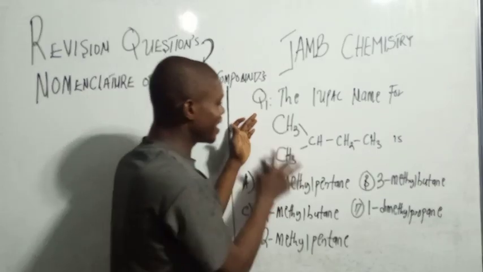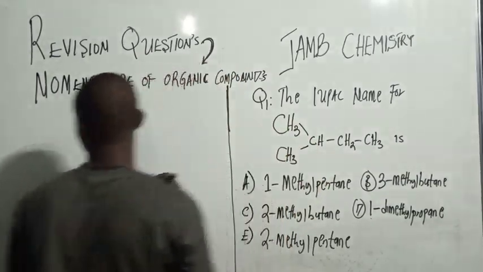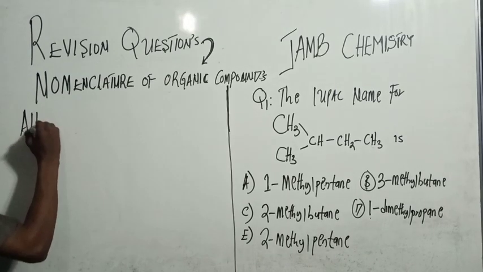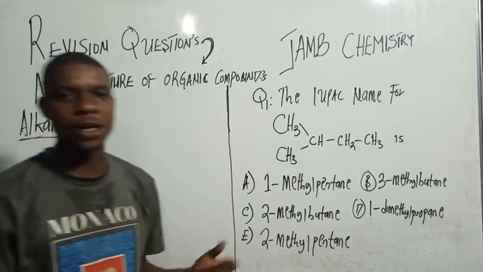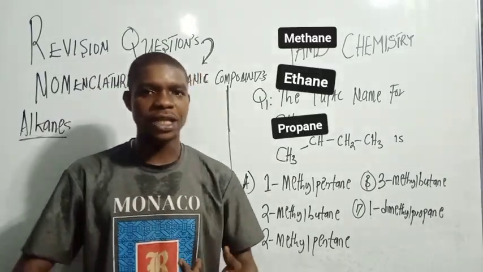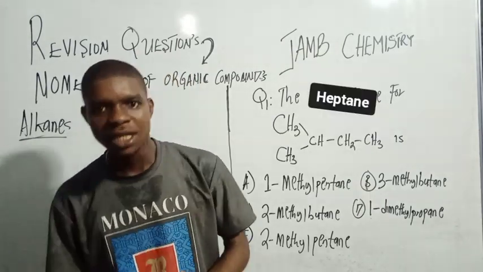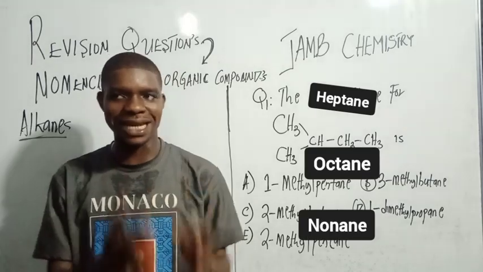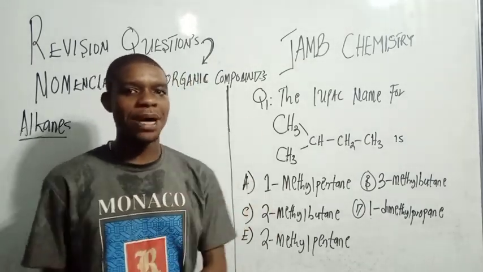So the compounds with this formula are called alkanes. And the first 10 members of the alkanes are what? Methane, ethane, propane, butane, pentane, hexane, heptane, octane, nonane, and what? Decane. So that is the first thing you want to know: the first 10 members of the alkanes.